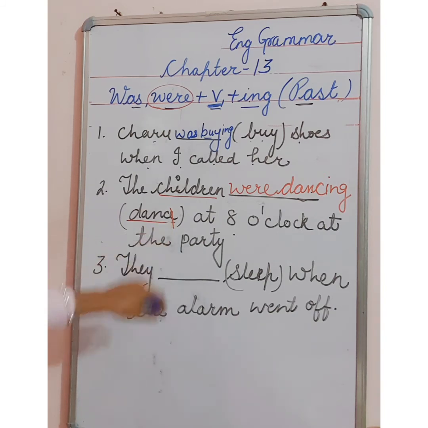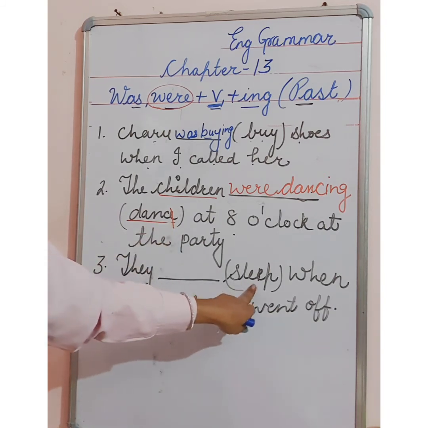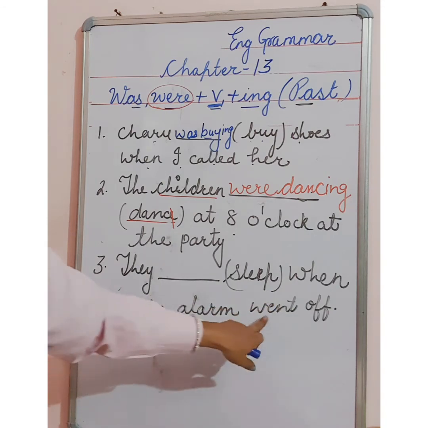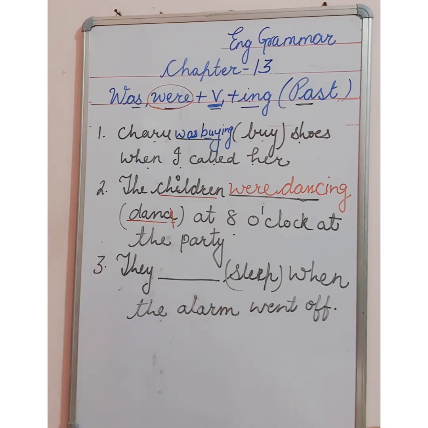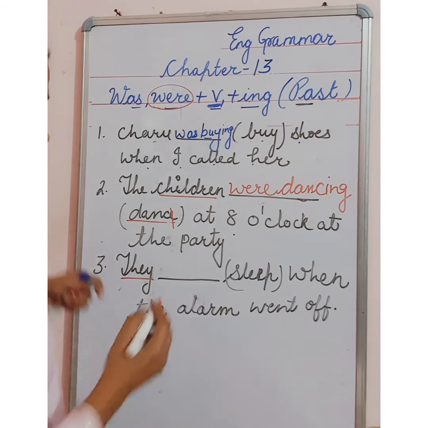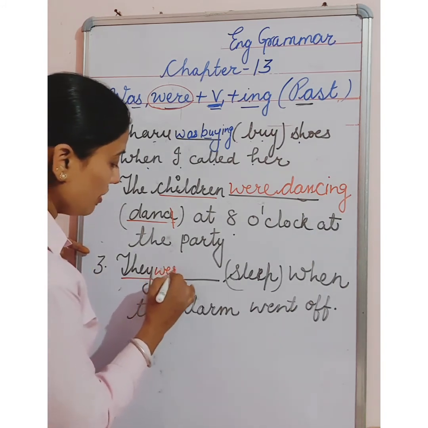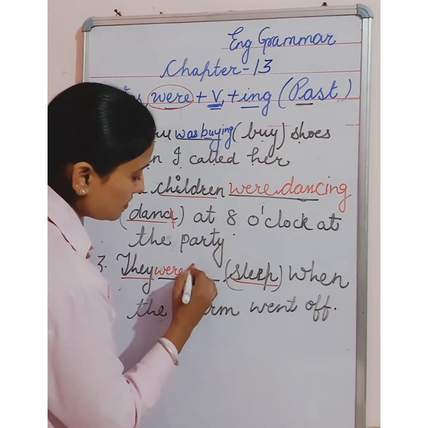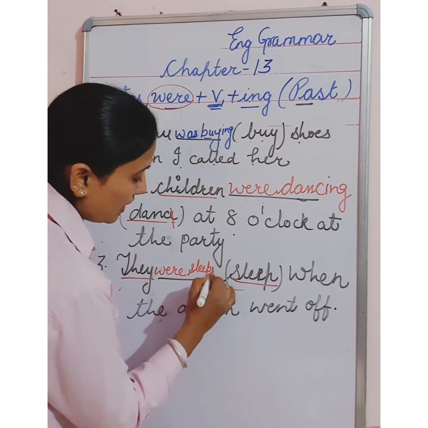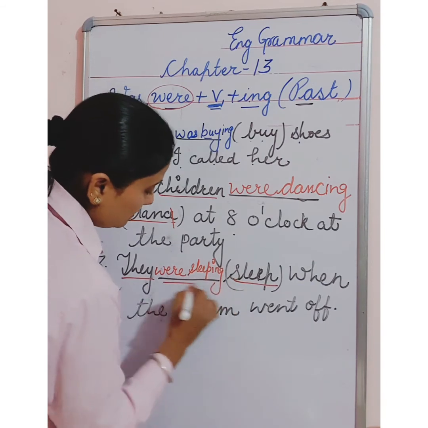Okay. Next. They dash sleep when the alarm went off. Now see what is given here. They. Do we use they with singular or plural? They we use with the plural person, when we are talking about so many things, so many animals, birds, so many persons. So now what do you have to use here? We will use were here. Now what is given here? Sleep. So you will add ing.